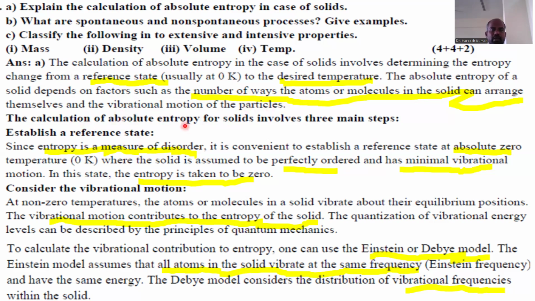The calculation of the absolute entropy for a solid involves three main steps. First is to establish a reference state. Since entropy is a measure of disorder, it is convenient to establish a reference state at absolute zero temperature, that's called 0 Kelvin, where the solid is assumed to be perfectly ordered. Since the molecules present in a solid are perfectly ordered, there is minimal vibrational motion. In this state, the entropy is taken to be zero.